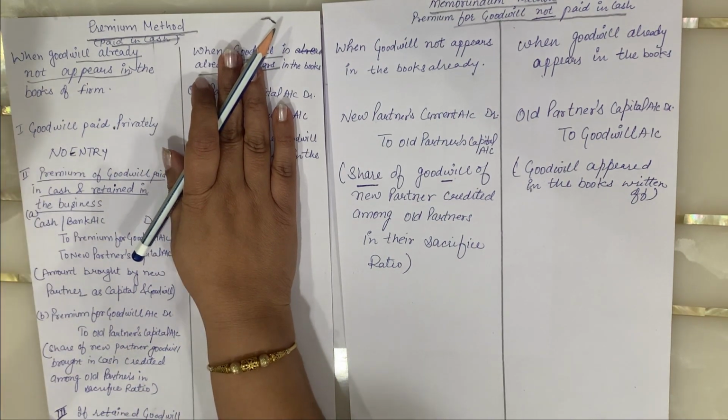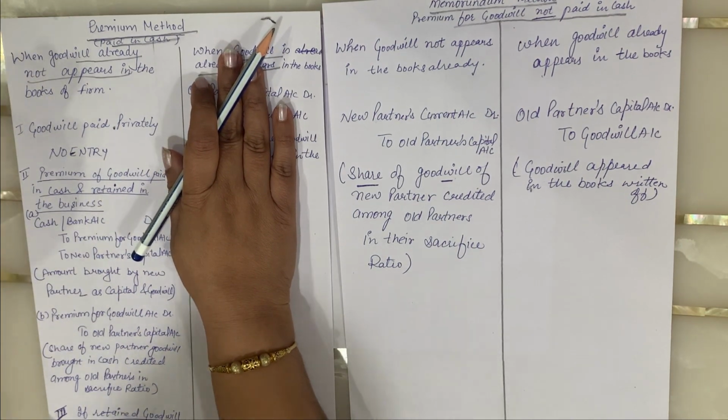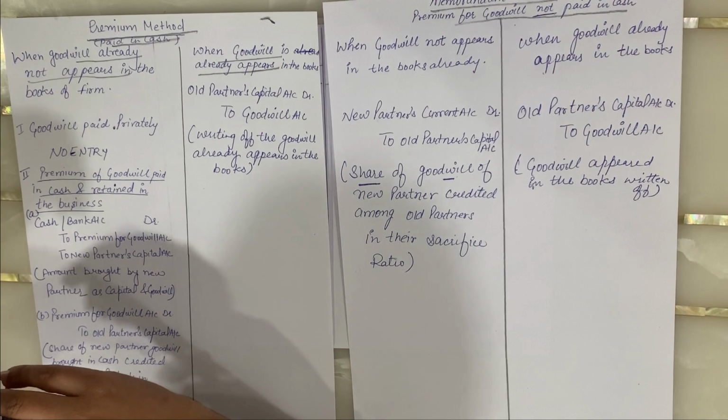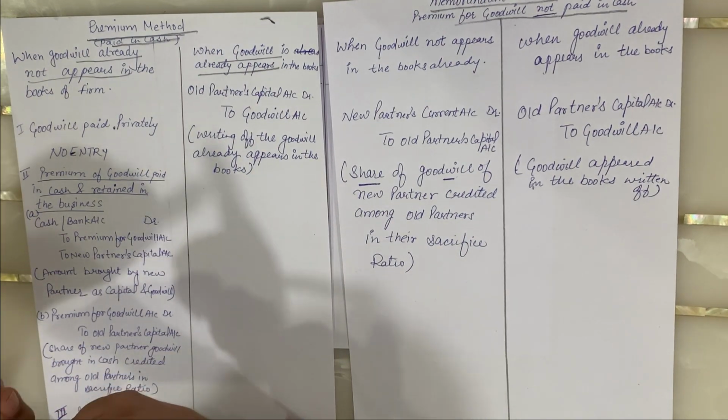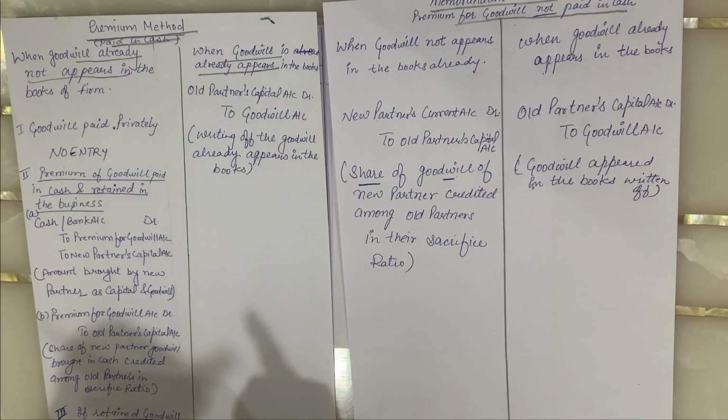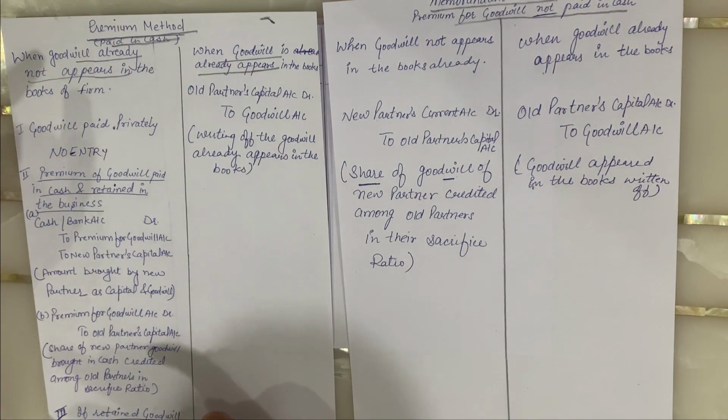Firstly, we will consider when the goodwill does not already appear in the books of the firm, what is to be done. Two situations are clear to us by reading the statement. You come to know that one, the premium is paid in cash by the partner. The second, the goodwill does not appear in the books of the firm already.